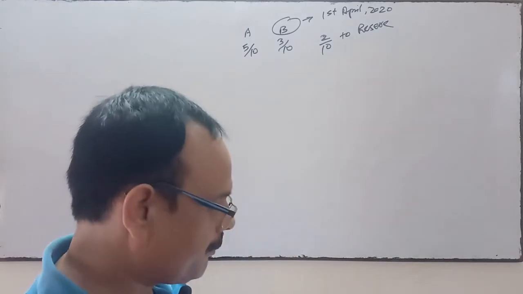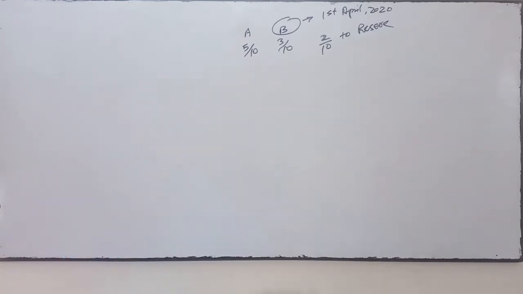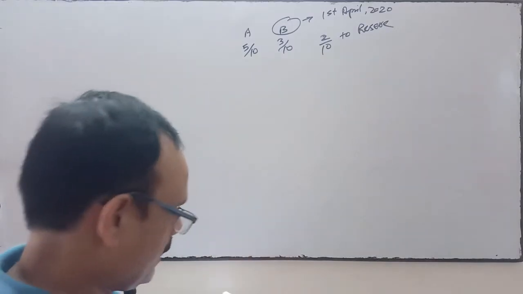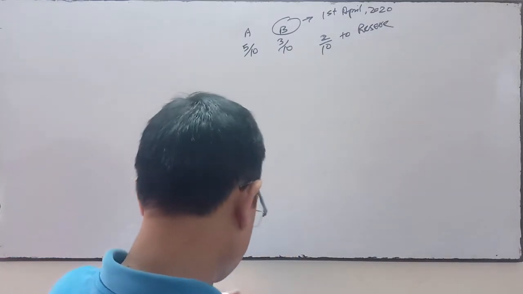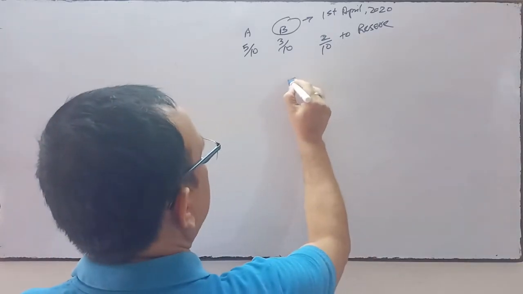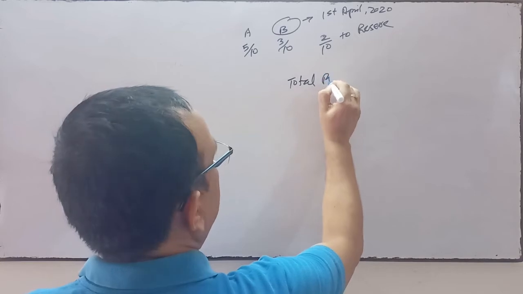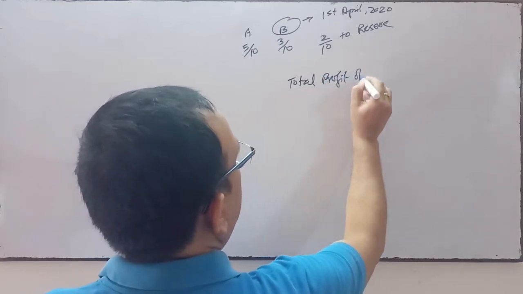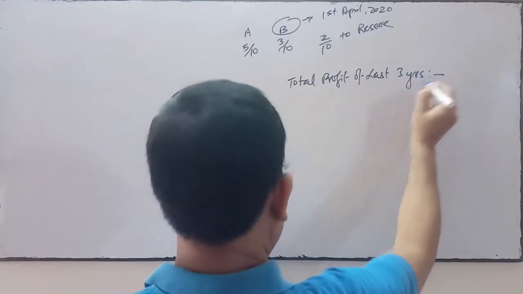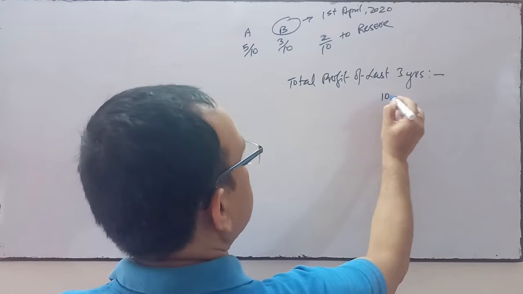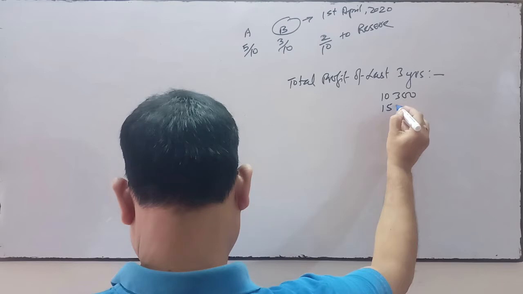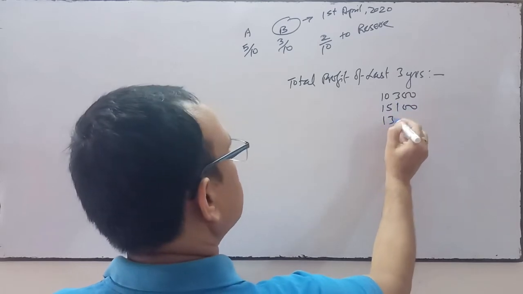Okay, so first of all we will do the valuation of goodwill. Goodwill is valued based on the total profit of the last 3 years. Total profit of the last 3 years: 10,300 is the profit of the first year, then 15,100, then 13,600.